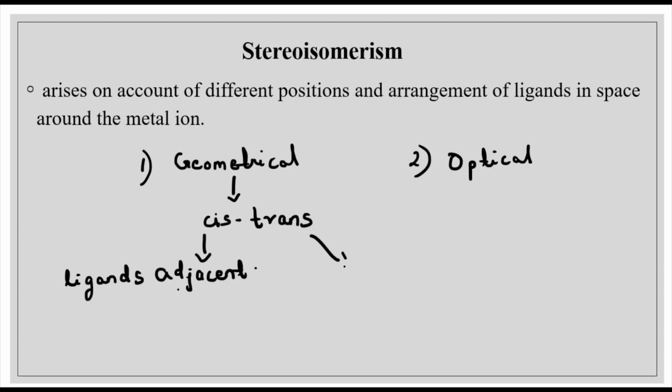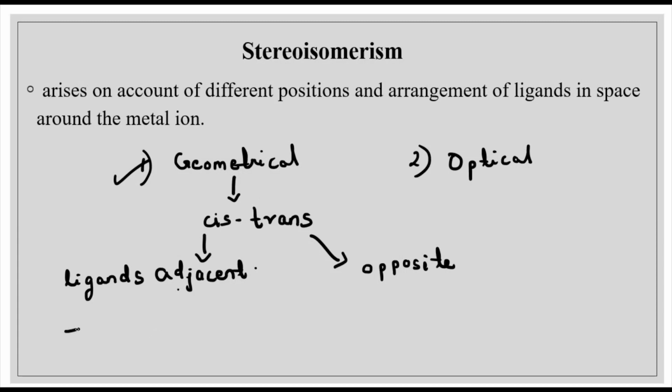Whereas in the case of trans isomers, if the ligands are opposite to each other, we call it a trans isomer. So that is why geometrical isomerism is also known as cis-trans isomerism. Now let us first consider the case of geometrical isomerism.